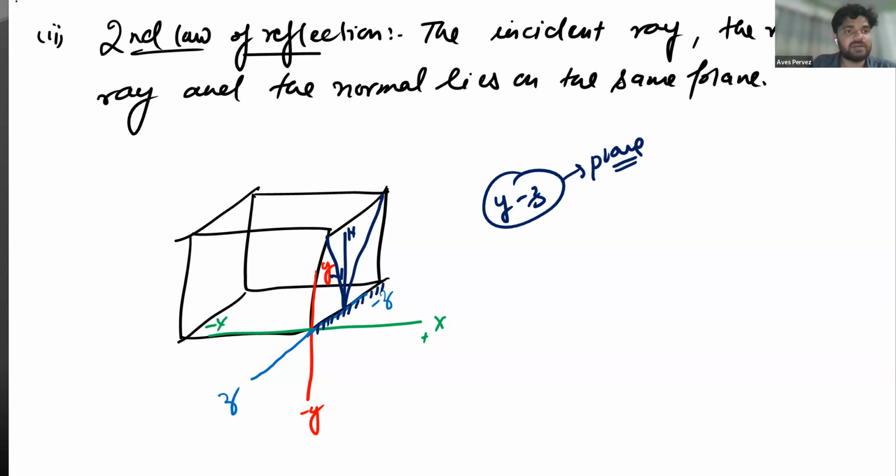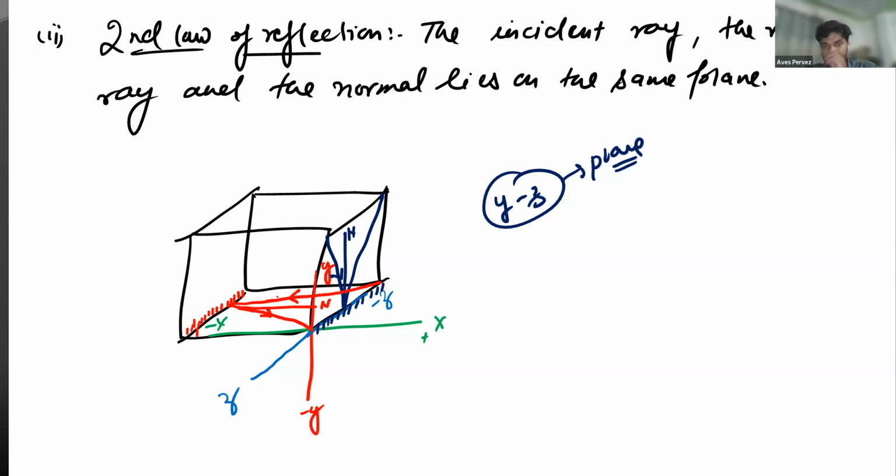Similarly, let me give you an example. Consider that this is the mirror here. If I strike a ray from this side, this is the incident ray. If this is the XZ plane, then it will be coming in the XZ plane, and here it will be the normal.